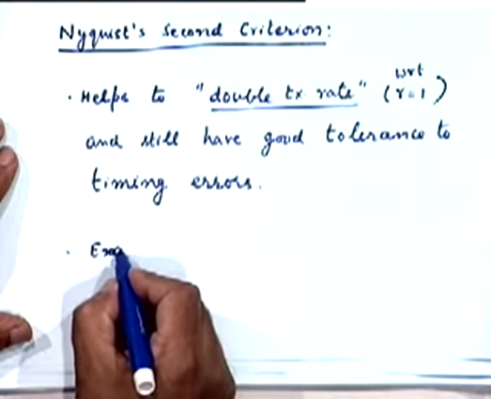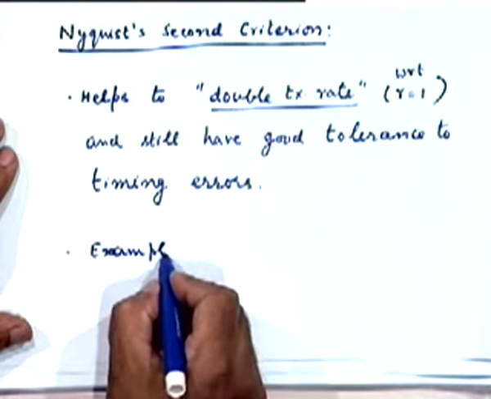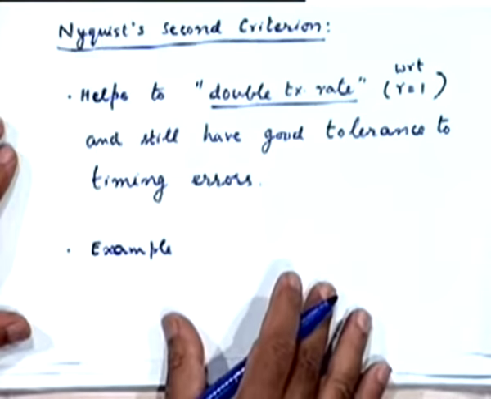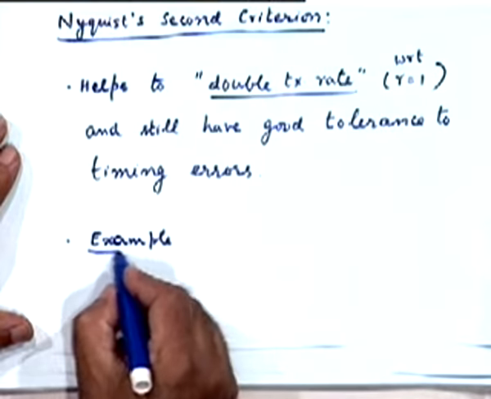This was a trick known to them as long as about 80 years ago or more, even before Nyquist formulated this in a proper analytical fashion. Now I'll illustrate this fact by an example.